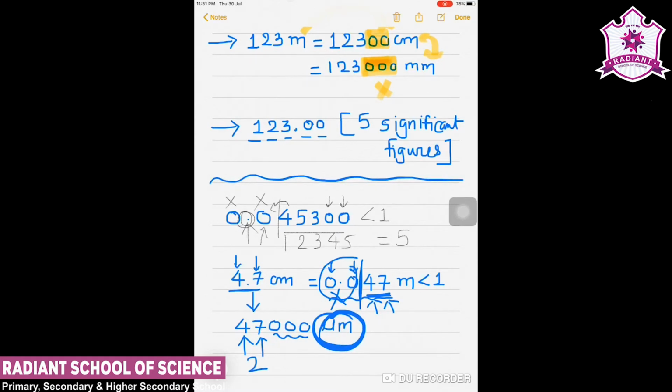So these two are non-significant, and only 4 and 7 are significant. Here the trailing zeros are due to unit change, and therefore only two significant figures. So this is the explanation for significant figures.